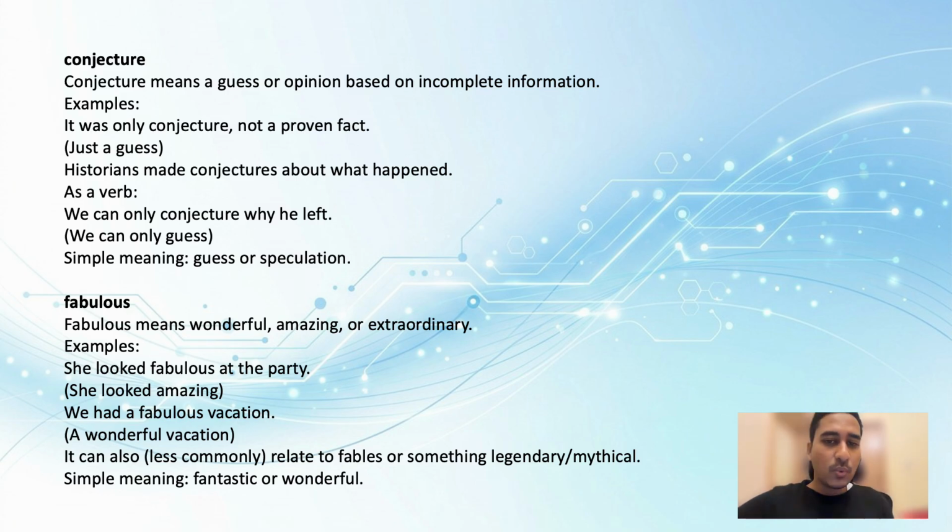So the first word is conjecture. Conjecture means a guess or opinion based on incomplete information. If someone is giving you incomplete information, or even false information, you might have an opinion on that. So that's what conjecture means. Let's go through a few examples. Okay.